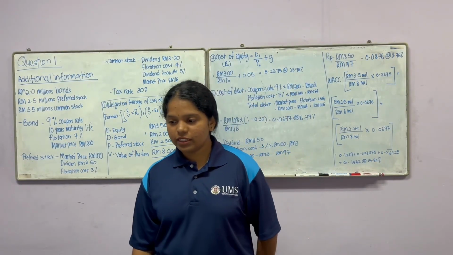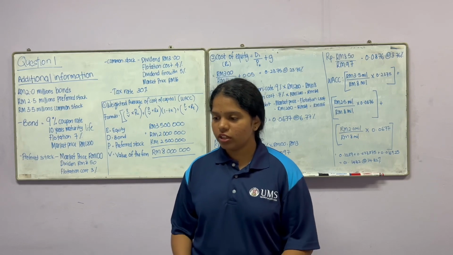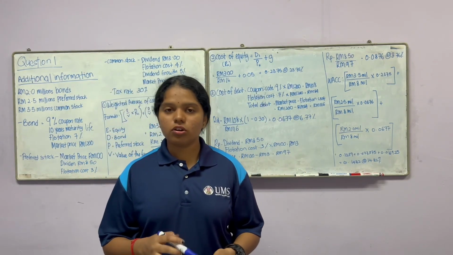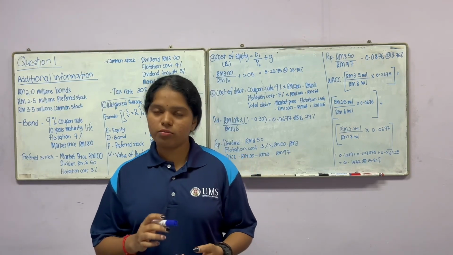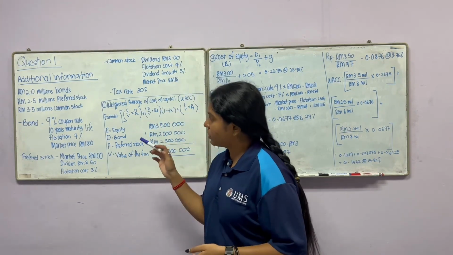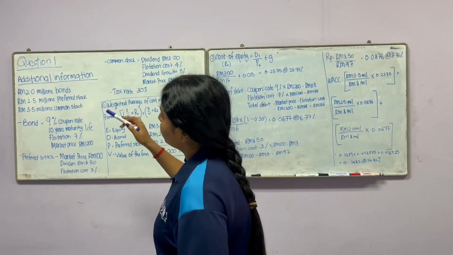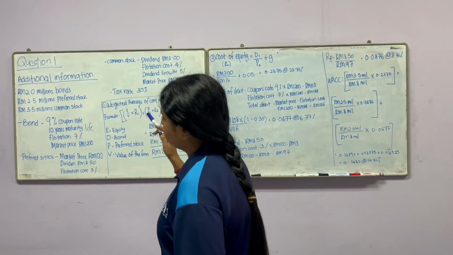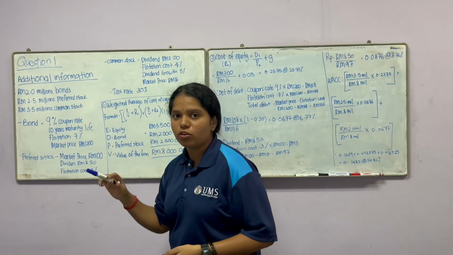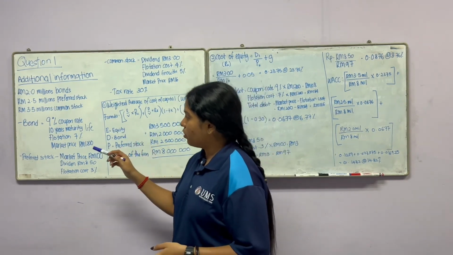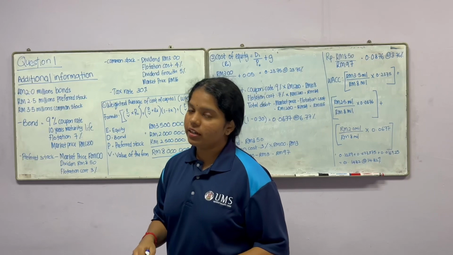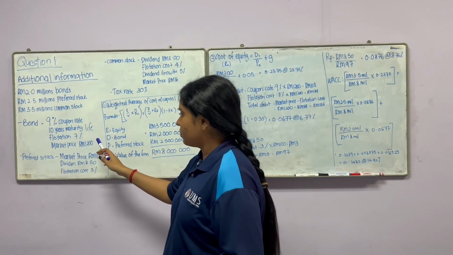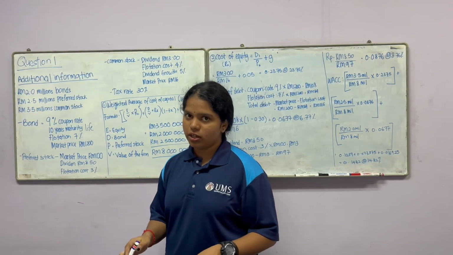Question 1 is: Sepakat Teguh is looking for a fund of 8 million through issuance of bond, preferred stock and common stock. The additional information from the question is 2.0 million is for bond, 2.5 million is for preferred stock, 3.5 million for common stock. For the bond, 9% is the coupon rate and the maturity life is 10 years. Flotation cost is 7% and market price is 1200.